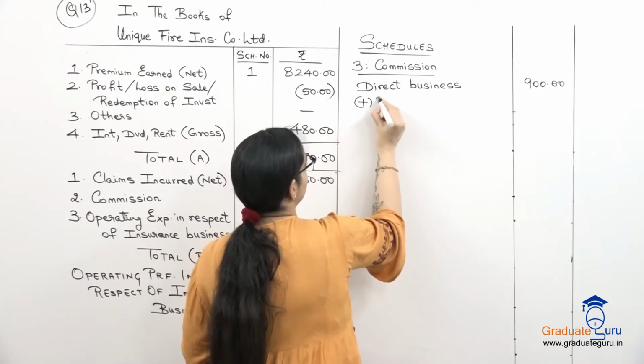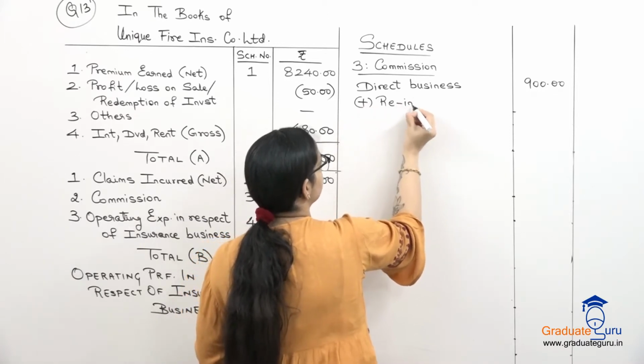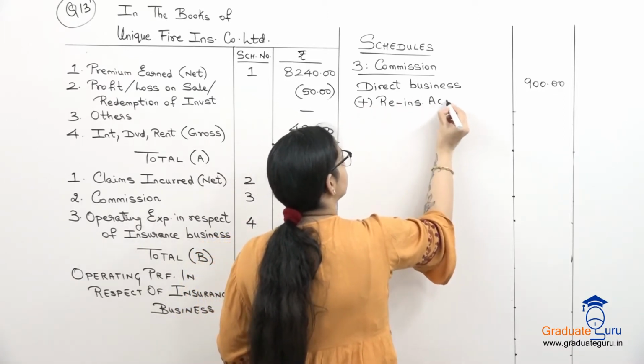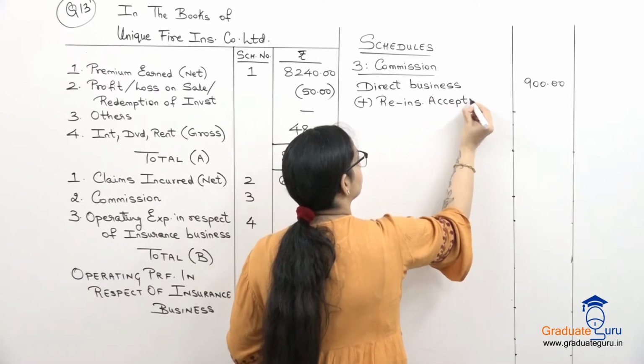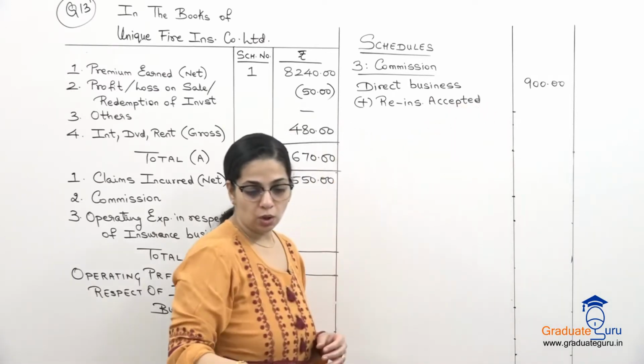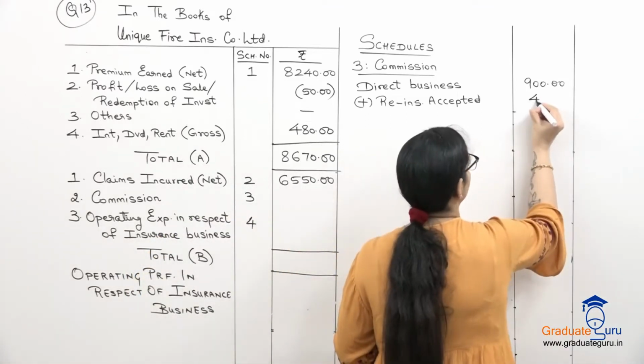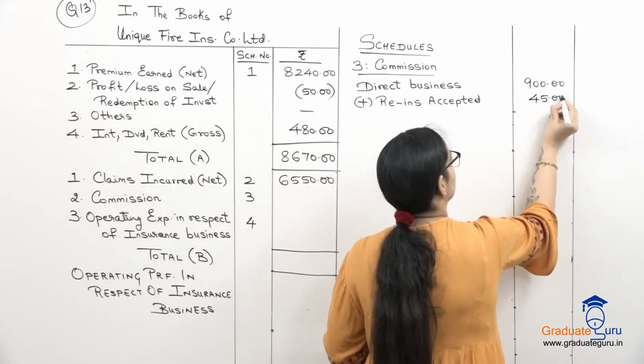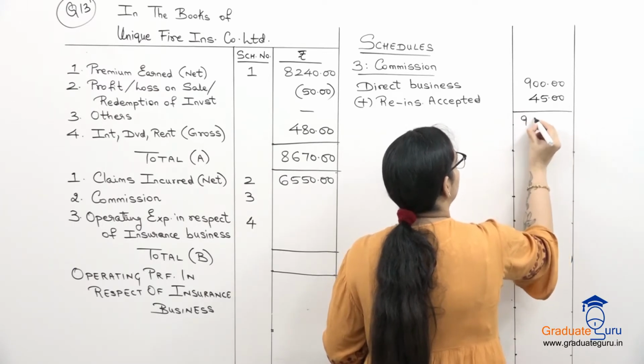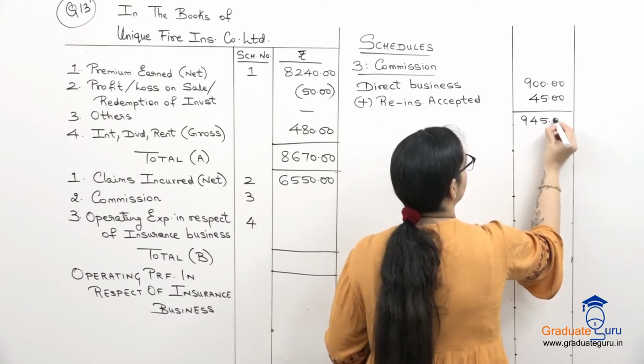Let's add our reinsurance accepted to this. So commission on reinsurance accepted is 45. Total of the two, 945.